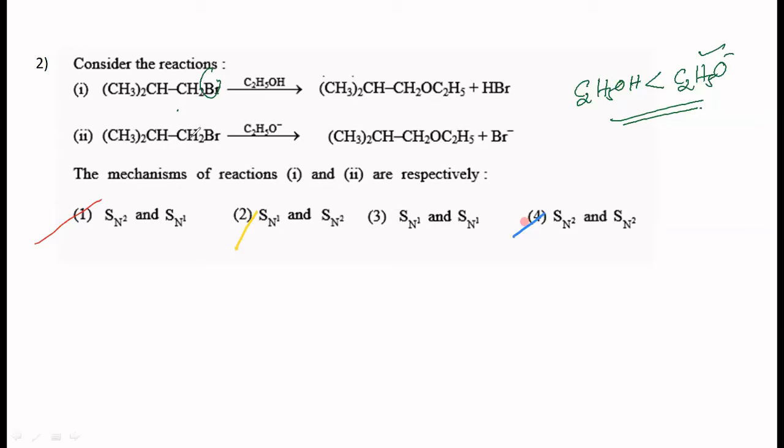Because it is 1 degree, even if it is a weak nucleophile, you can still expect SN2 to happen. SN1 doesn't happen with 1 degree because 1 degree carbocation is highly unstable. Takes a lot of time for its formation. Yes, that's correct. It's a repeated question, so be very careful. In addition to that, you can even see it is ethanol. Ethanol is a weak nucleophile, but still in this reaction, it can bring about SN2 reaction, okay?